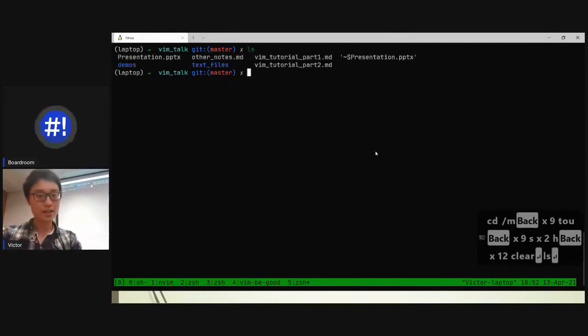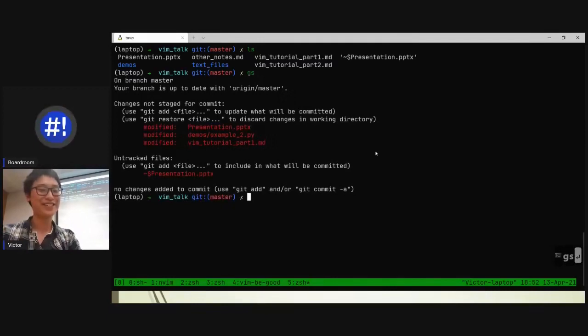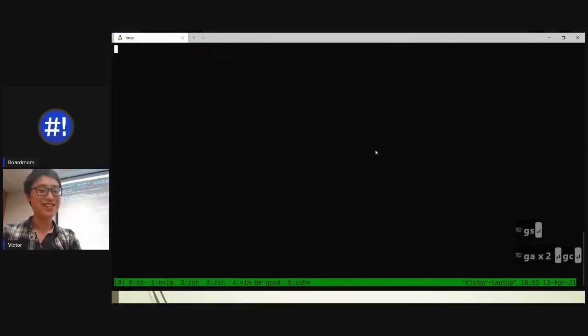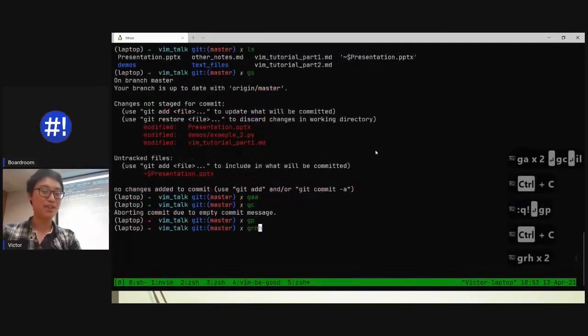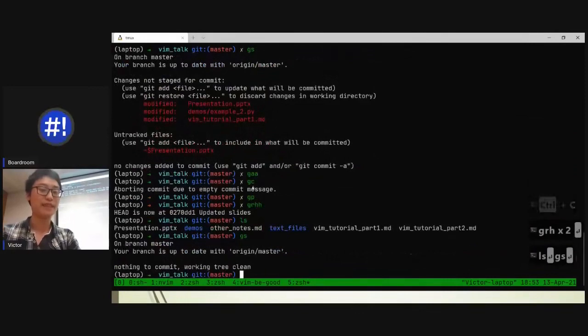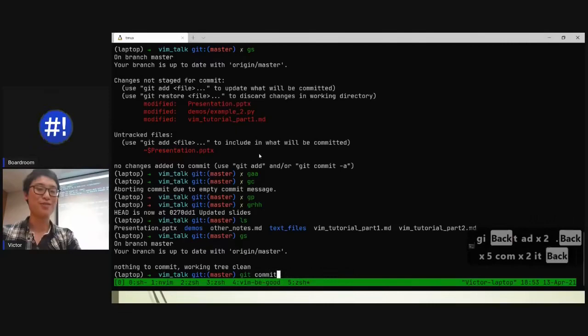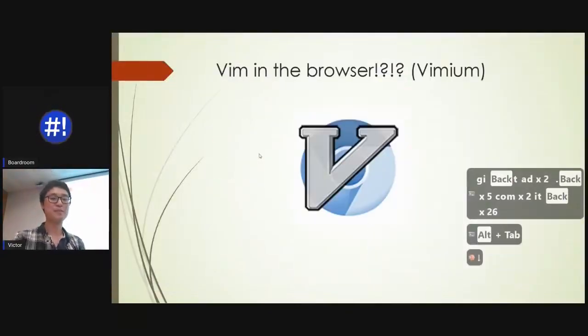So the other thing also is that if you guys know, who knows Git? Hands up, who knows Git? Oh, not many people. Okay. Essentially GS for status, GA to add it all, Git commit, everything just becomes so much quicker. GP to push, reset, I can do that immediate reset, Git status. And I just type it with like a few letters. It's so good. Rather than Git add dot, Git commit. Who wants to type all that out? Anyways, that's the point, yeah? So that comes with Z-shell as well.